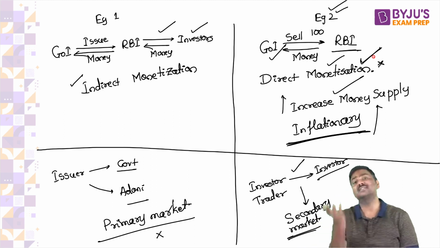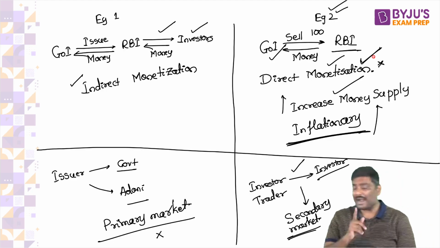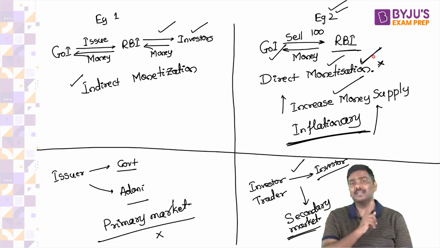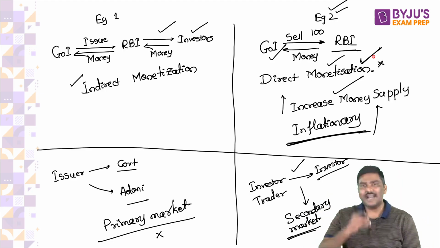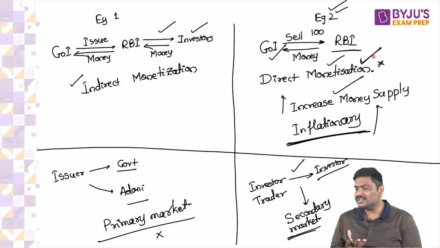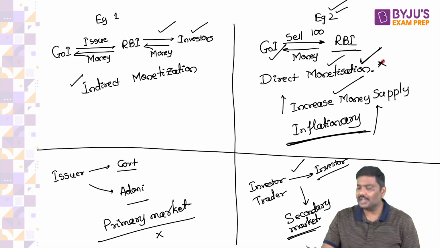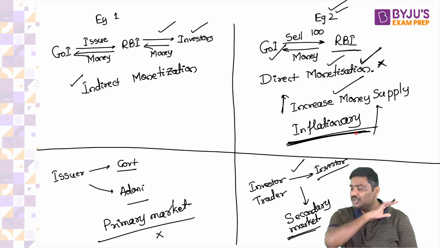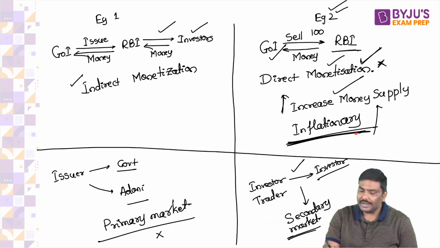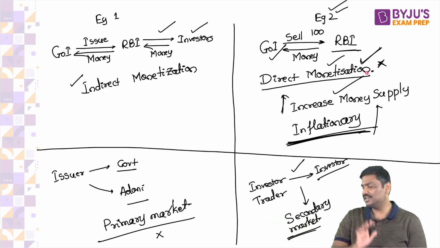Some of you say yes now. Very bad. You people are sleeping. Is RBI allowed to conduct a direct monetization? I have written wrong here. I've written it will increase money supply. It will cause inflation. I said hence we do not go for direct monetization.